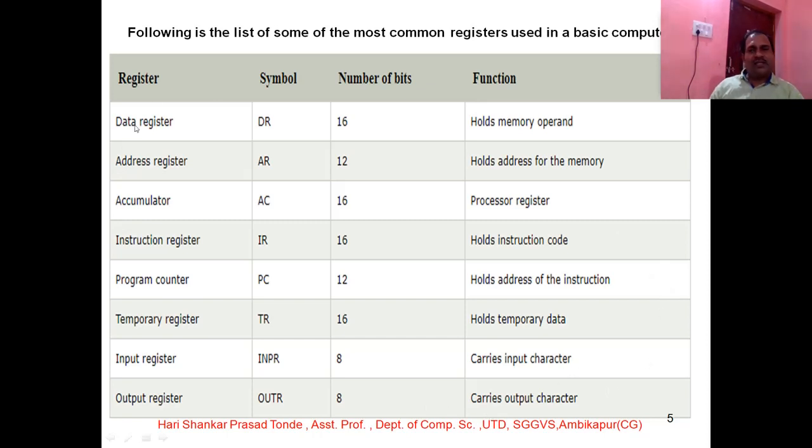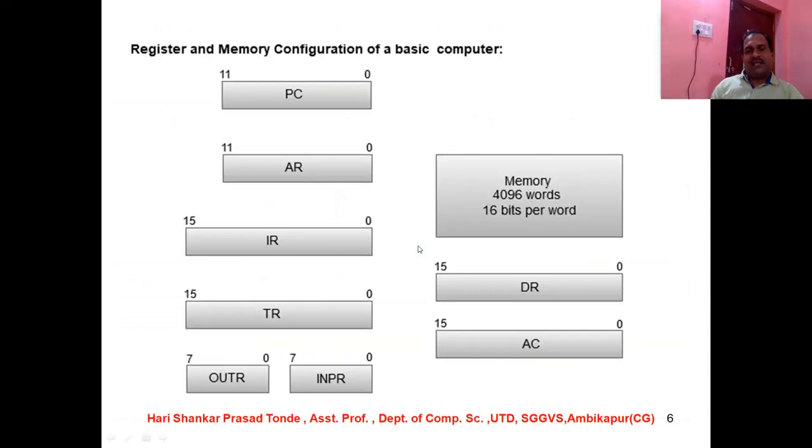So students, these are the various types of registers which we are going to use, and the list comprises only those registers which are useful for us at the time of programming, at the time of instructions, at the time of doing operations regarding the operating system or some processing purposes. So this is all about the registers. In the next slide, we are going to discuss the register and memory configurations of a basic computer. The program counter has 12 bits, 0 to 11.